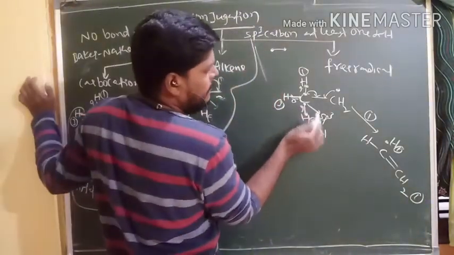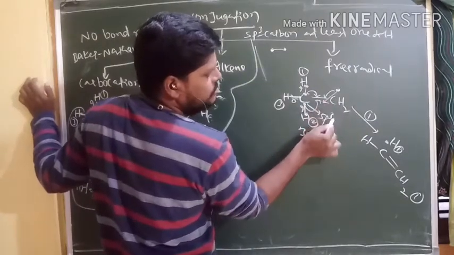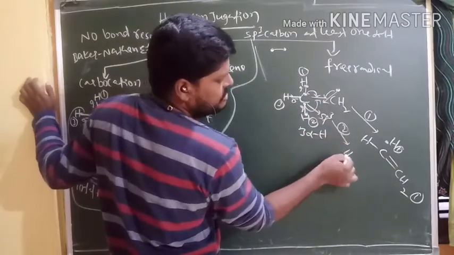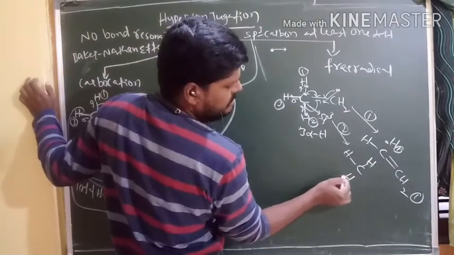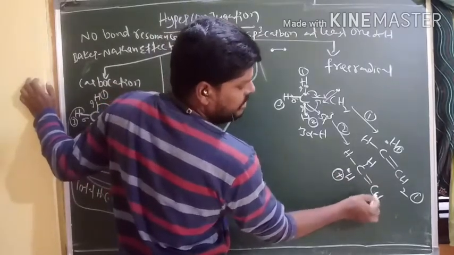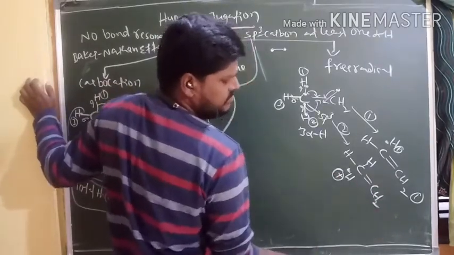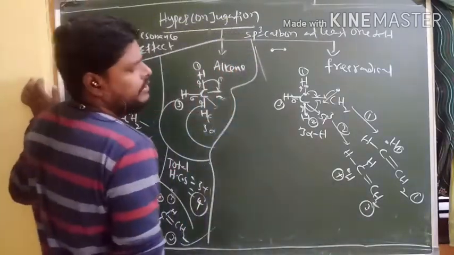So next, the second hydrogen's electron, right, to make another structure. Here this gets a positive charge and the left hydrogen's one electron makes CH2 double bond CH2. This is the third one, right?